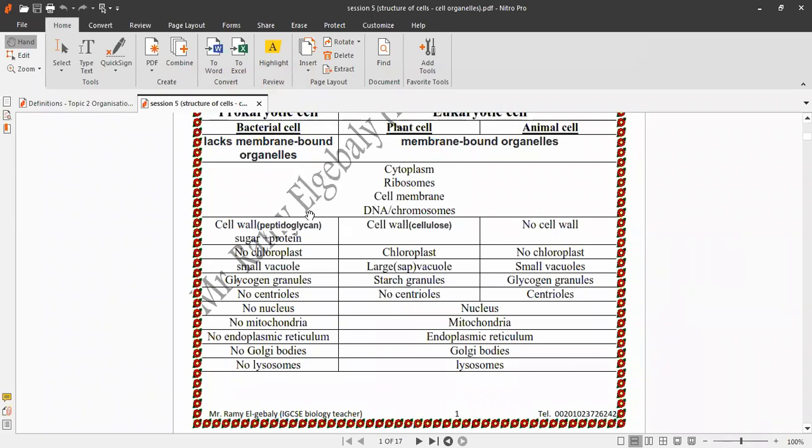What about granules? Bacterial cells and animal cells store sugar as glycogen granules, but plant cell stores the excess glucose as starch granules. Bacterial cells and plant cells have no centrioles, but animal cells have centrioles.